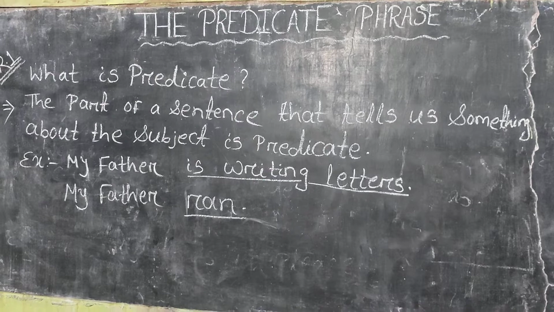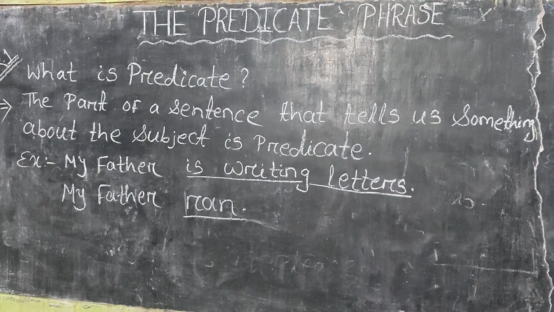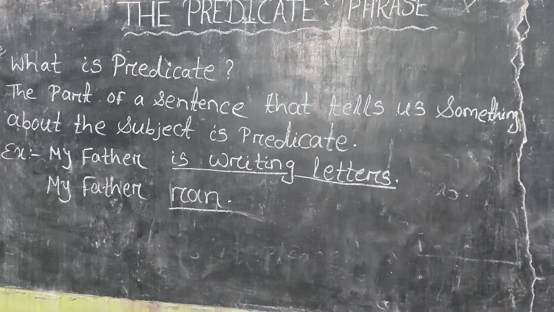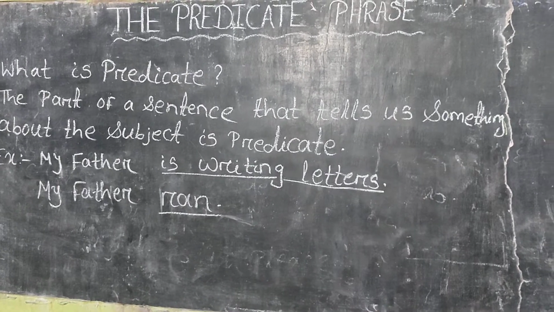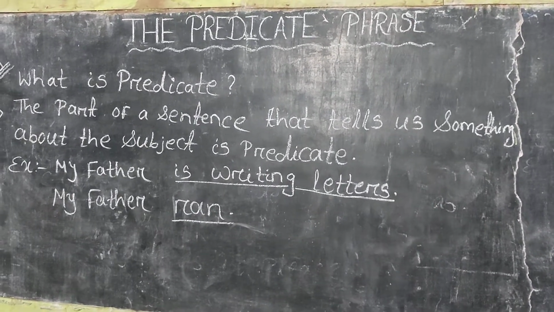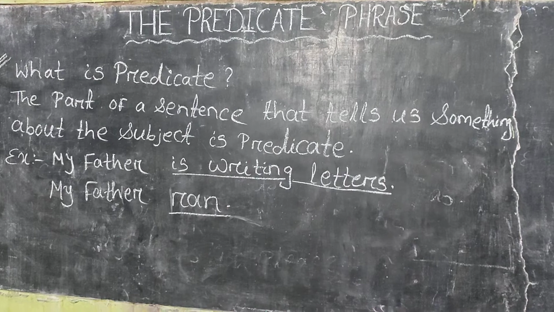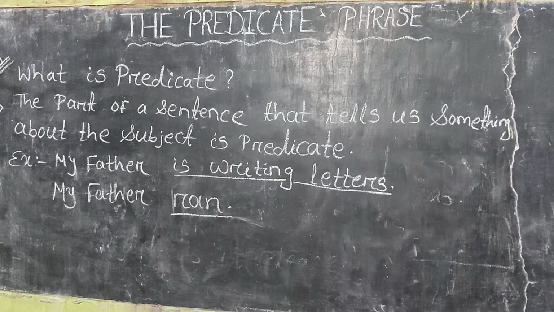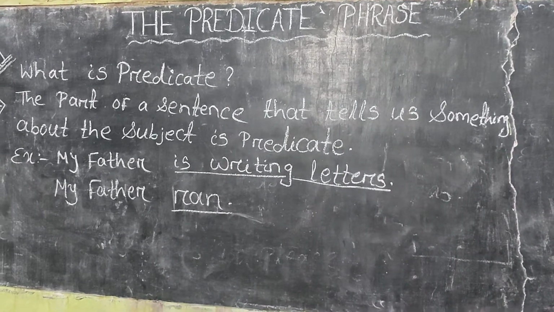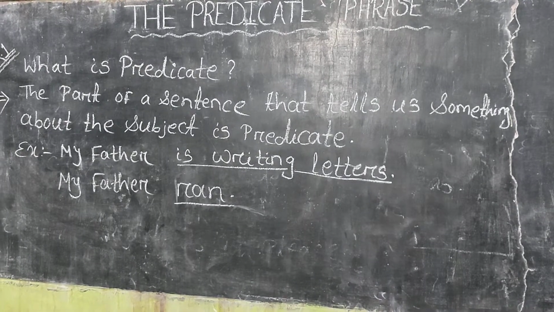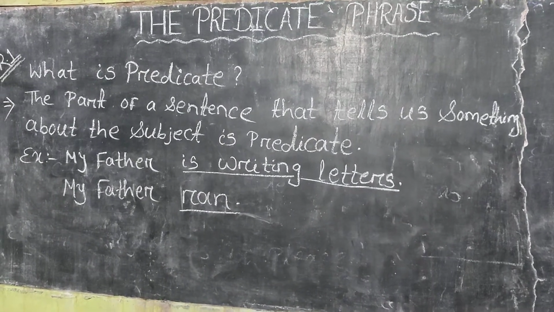And here are two examples. The first example is: my father is writing letters. Is writing letters is known as a predicate or a predicate phrase. Second example: my father ran. And here ran, the underlined word, is also known as a predicate or a predicate phrase.